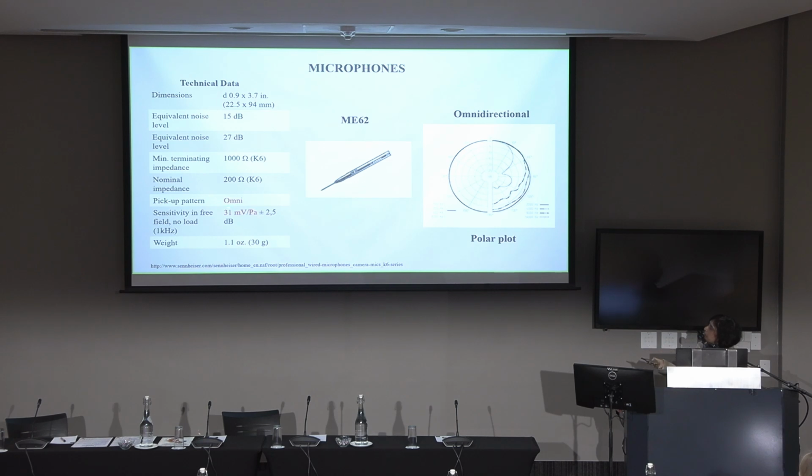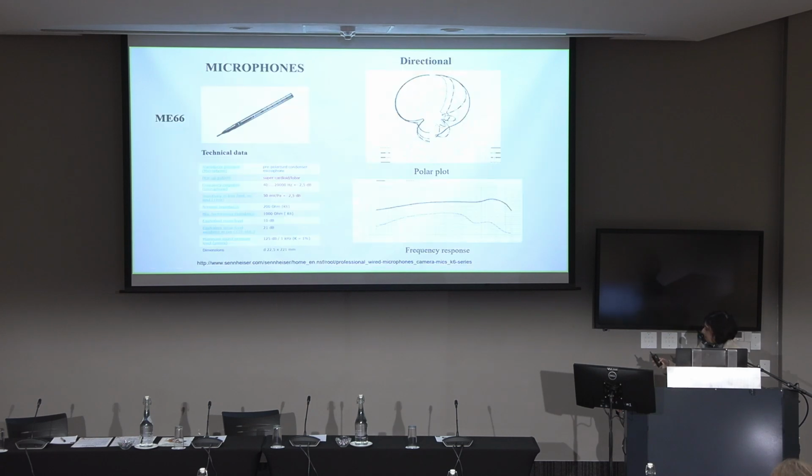The other thing that you will see here is the sensitivity. For example, this one says 30 millivolt per Pascal, which means for 1 Pascal, you get 30 millivolts. If I go back to the other one that had a different specification, what was that here? 50, right? Yeah, 50 millivolt. So what this is telling you is about the sensitivity when you do the conversion from the acoustic to the electrical signal, what kind of gain are you getting? And again, this might be important depending on how far out you want to pick up, how much you want to amplify your signal.